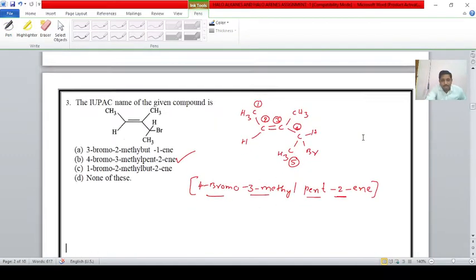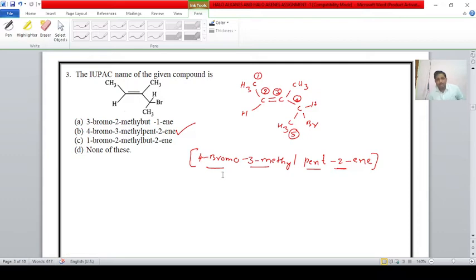Next one, student. Again, the IUPAC name. Here a bond line structure is given, and that can be converted into a normal structure. That is, students, here they are given CH3CH, CH3CH, C double bond C, CH3CH, CH3Br.